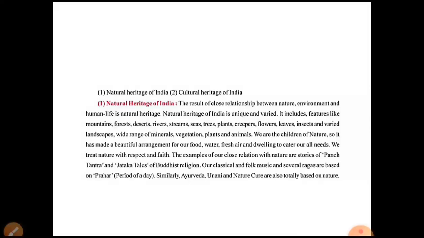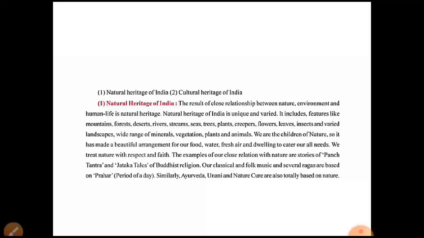We are the children of nature. Okay, so as a result, we are children of nature, so it has made a beautiful arrangement for our food. However, our parents are arranging food for us. Okay, so in the same way nature has also arranged food for us, our food, water, fresh air and a dwelling to cater to all our needs.